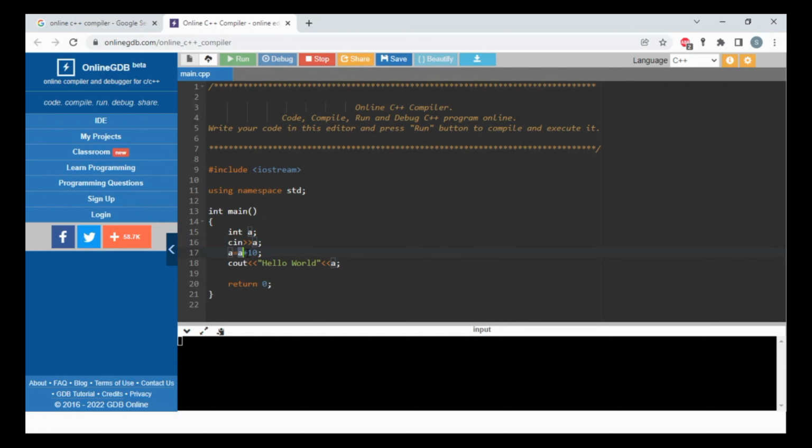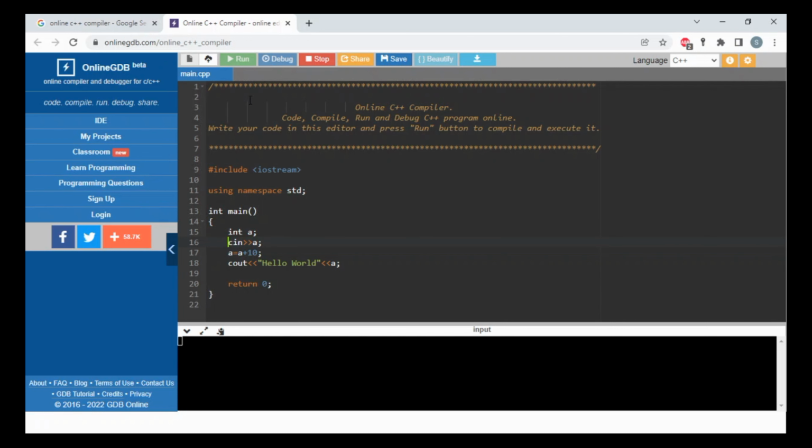Operators mean the operations which we want to do. This is the way we give the input for the operations. If we need addition, subtraction and so on, then we set the values directly over there. This is one of the operators, this is the way we are printing, and this is the way we are giving input.